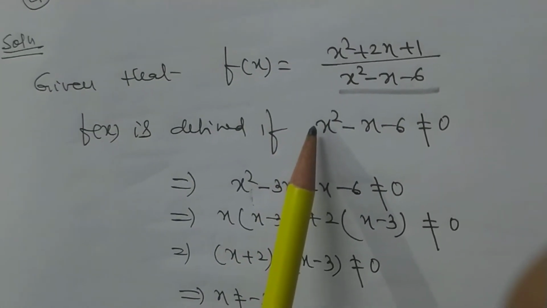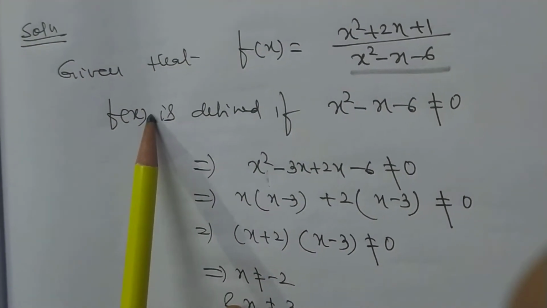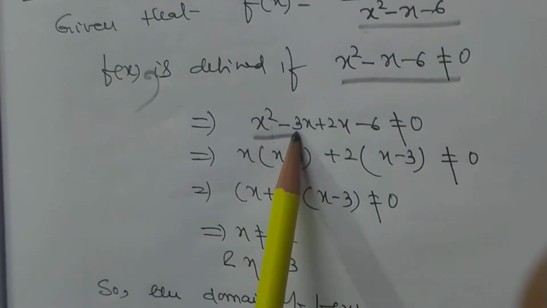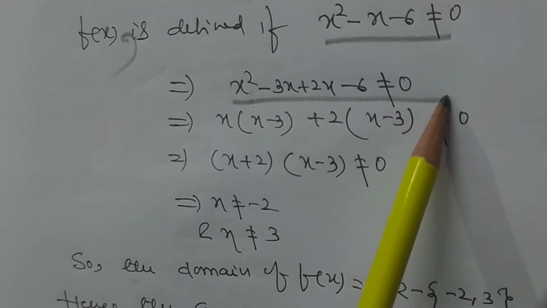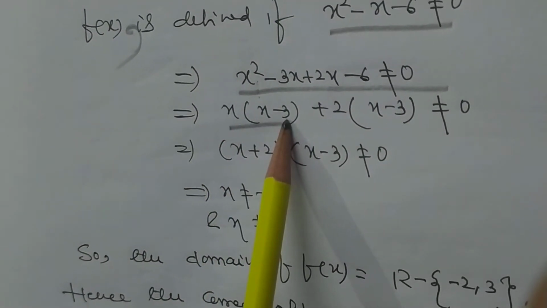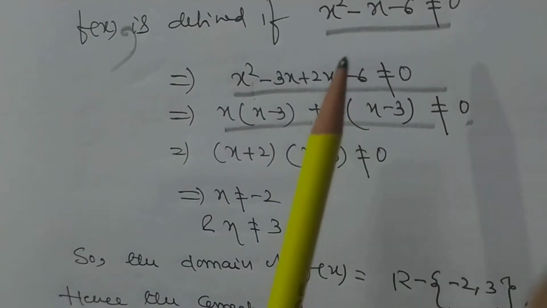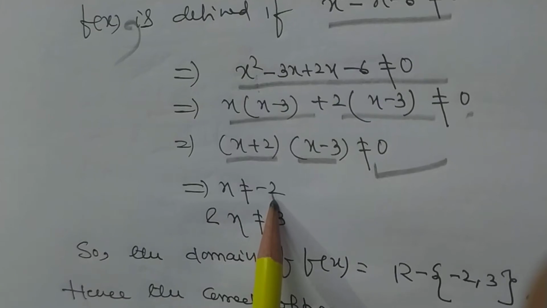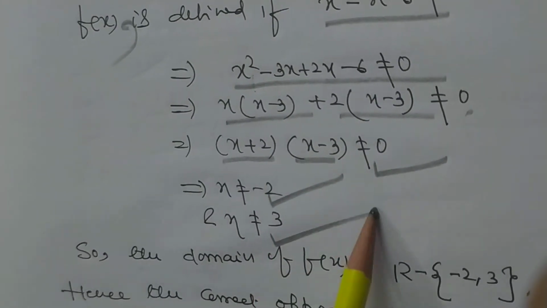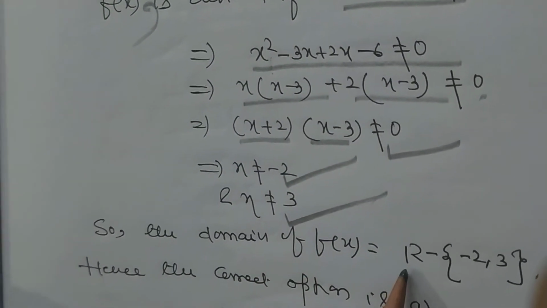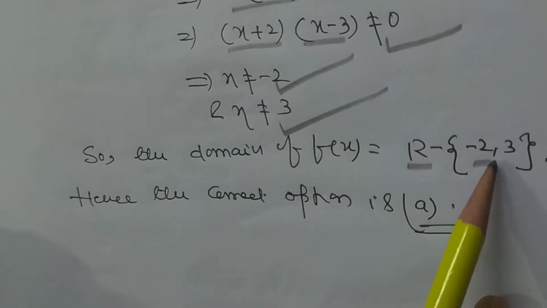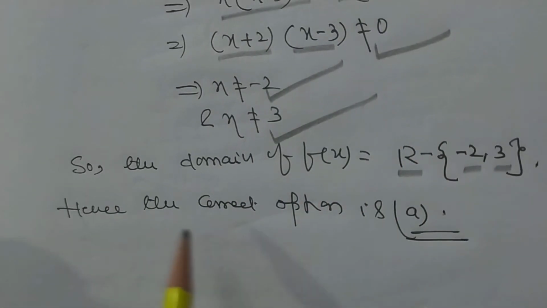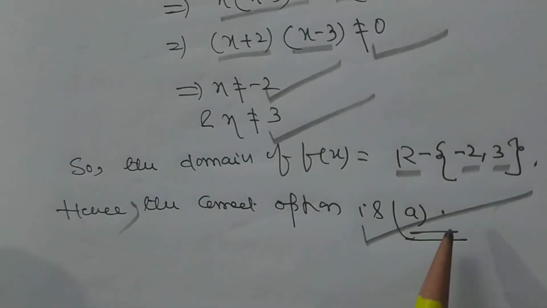How will you solve the problem? My dear student, f(x) is defined if x squared minus x minus 6 is not equal to 0. x squared minus 3x plus 2x minus 6 is not 0. Taking common x, x(x minus 3) plus 2(x minus 3) is not equal to 0. (x plus 2)(x minus 3) is not equal to 0. x is not equal to minus 2, x is not equal to 3. So the domain of the function is R minus {minus 2, 3}. So hence the correct option is A.